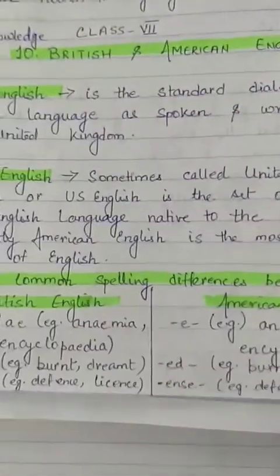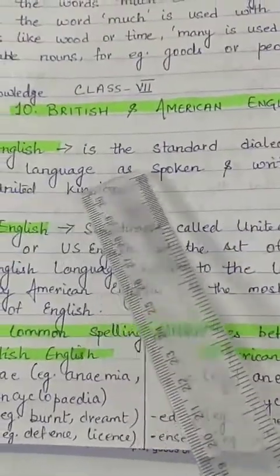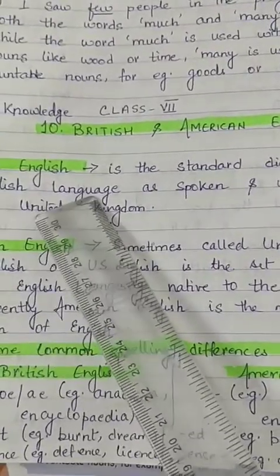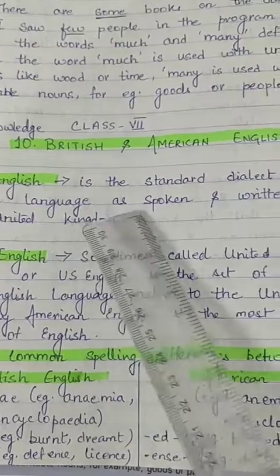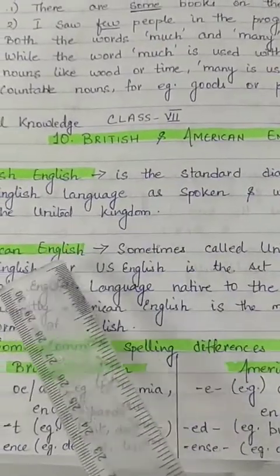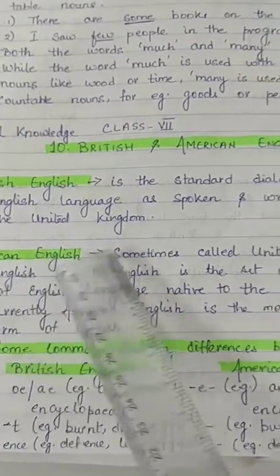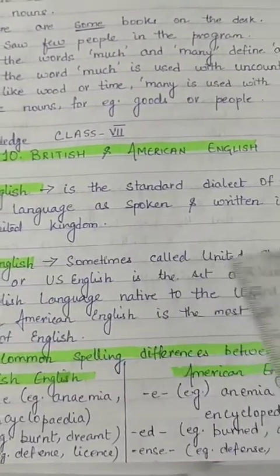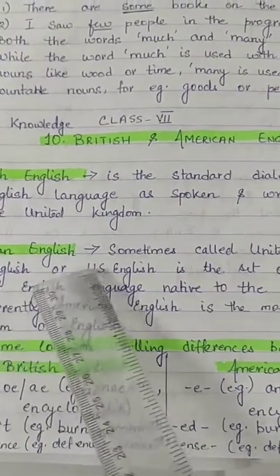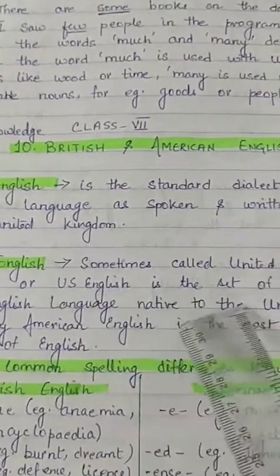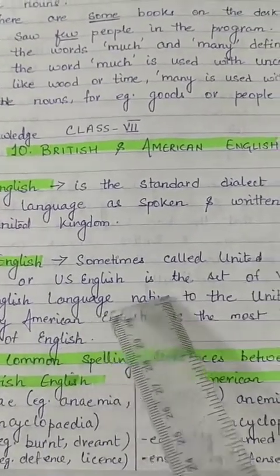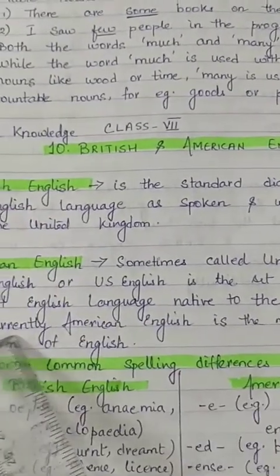Now, what is British English? British English is the standard dialect of the English language as spoken and written in the United Kingdom. American English, sometimes called United States English or US English, is the set of varieties of the English language native to the United States.